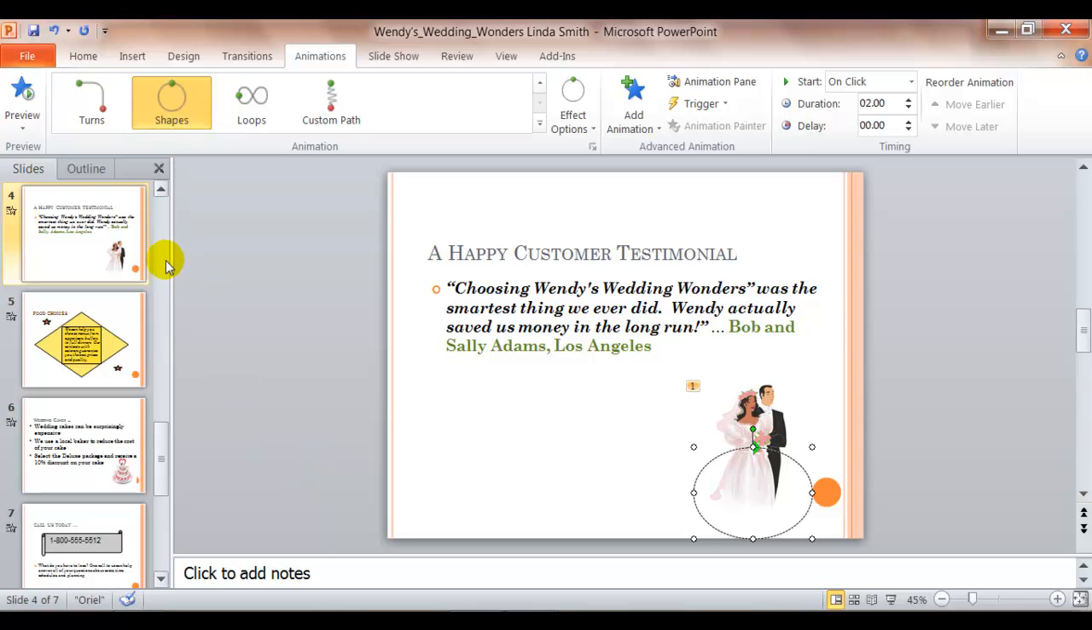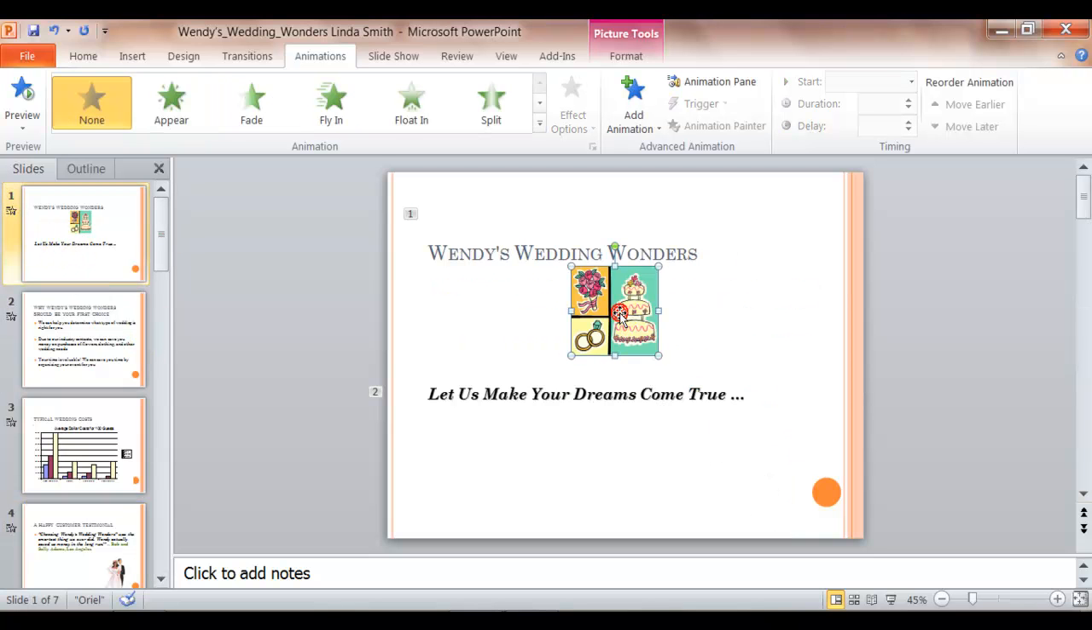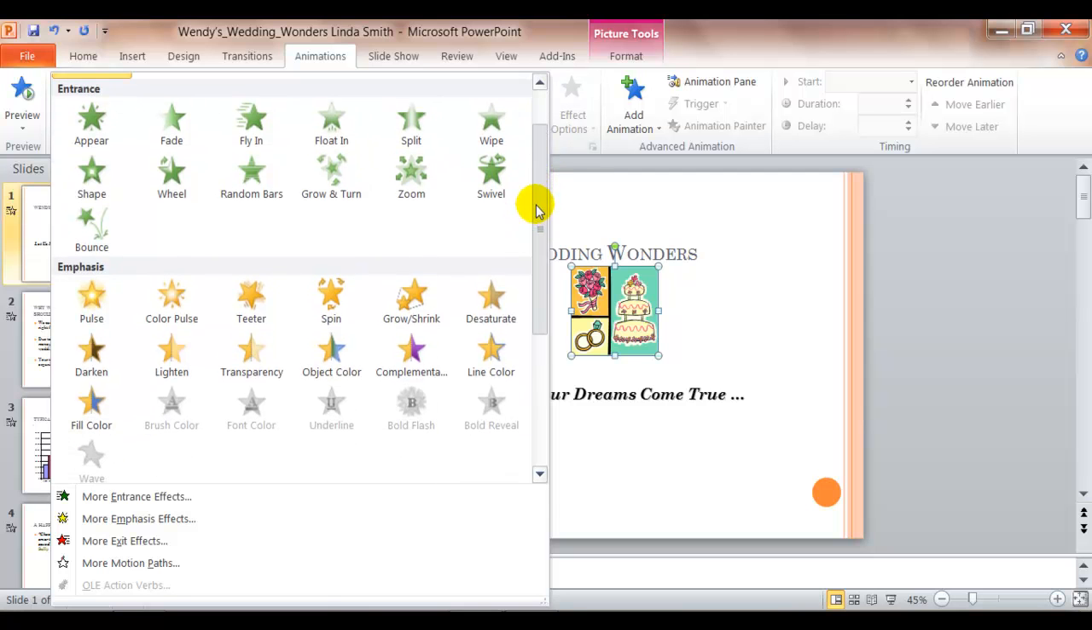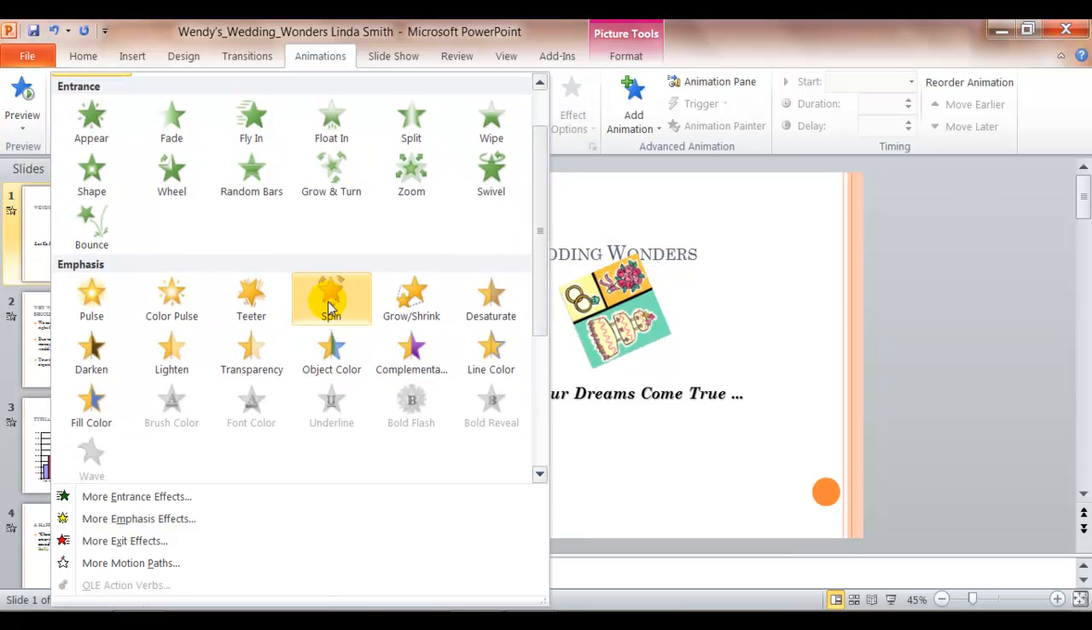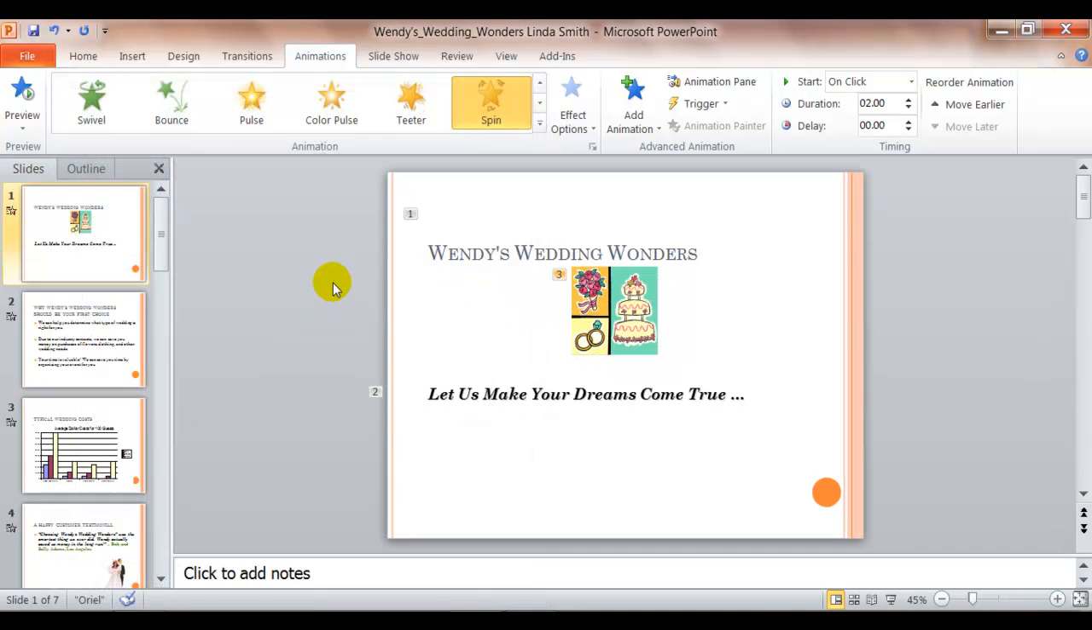And now I need to pick one more slide to add some animation. So maybe I'll go back to slide 1, and this time I'm going to apply an emphasis, and maybe I'll use the spin. Again, you can use anything you want. So we've done that to 2 different slides, and step 11 asks you to resave the presentation. So you click on the save icon, and then you'll want to submit it to the assignment to Dropbox.